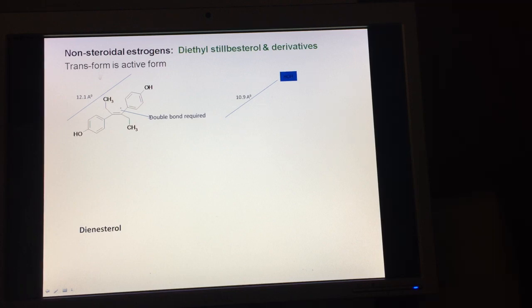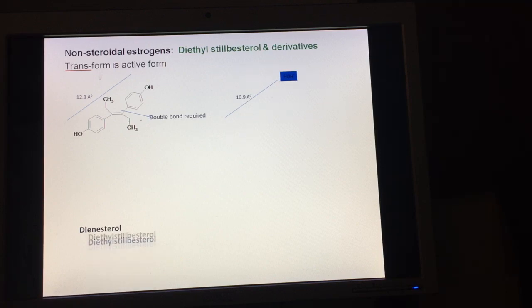Okay, this is very interesting. Now we have a double bond over here, and hence the rotation about this bond is hindered, and thus we have cis and trans isomers. And in the case of DES, diethylstilbestrol, the trans form is the active form. Okay. Now the reason for the activity of this DES being similar to that of estrogens was given by this theory.